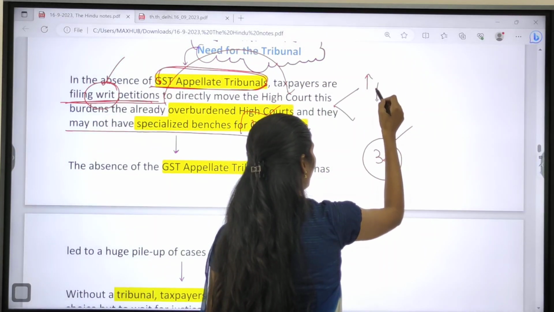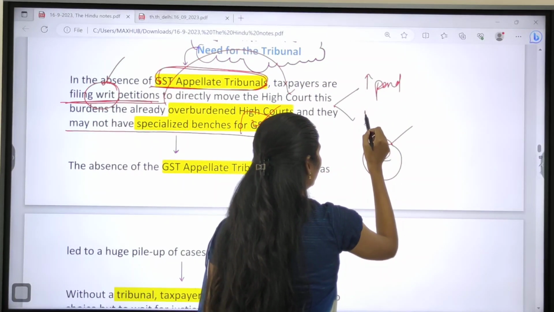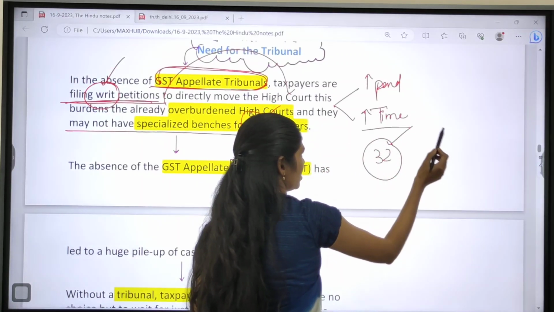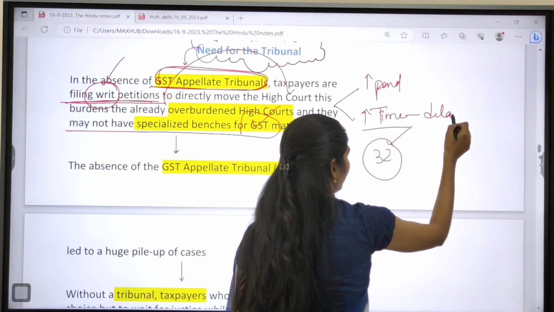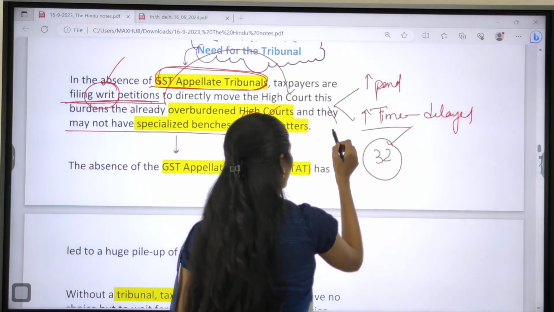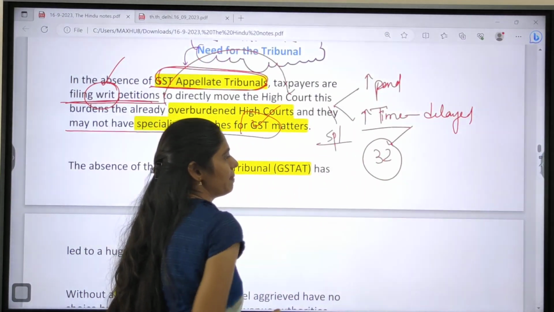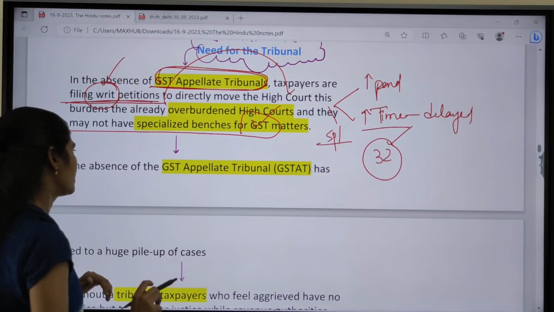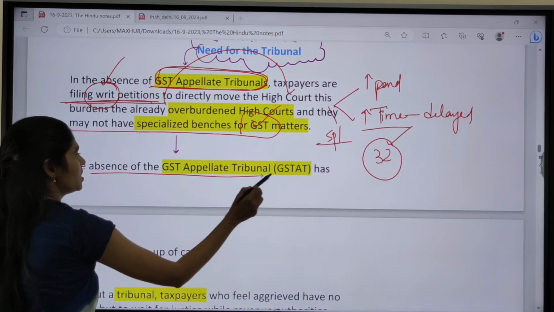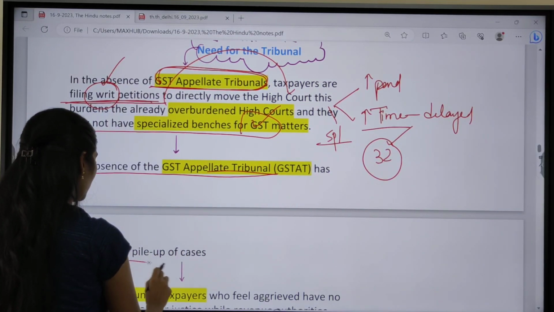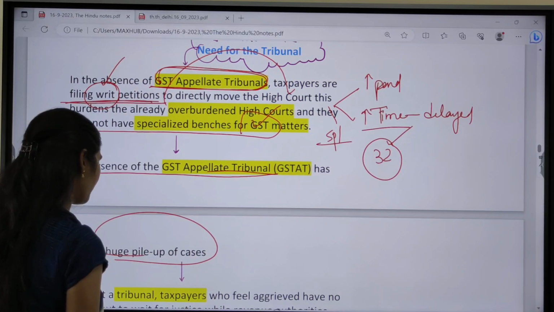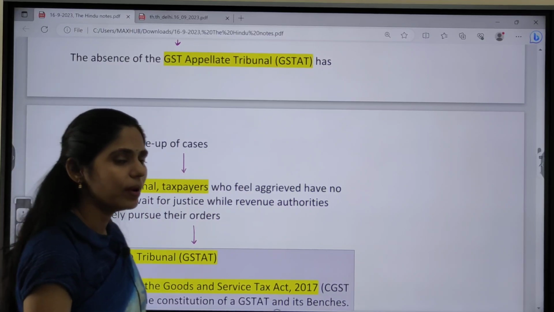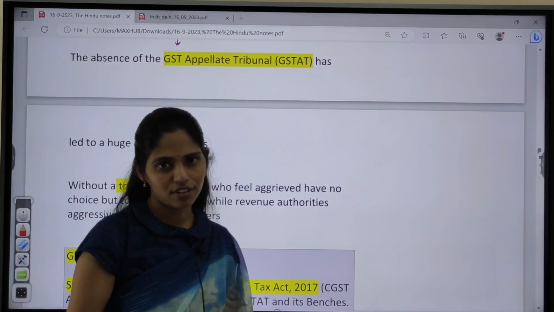There is an increase in pendency of cases, and even increased time taken to provide justice, that means a delayed justice system, and there are no special benches. So these are the impacts. Because of this, yes, we need these tribunals. And next, the absence of GST tribunals will lead to a huge pile up of cases, and because of this, people will not even have trust in the government, so that will lead to increasing trust deficit.